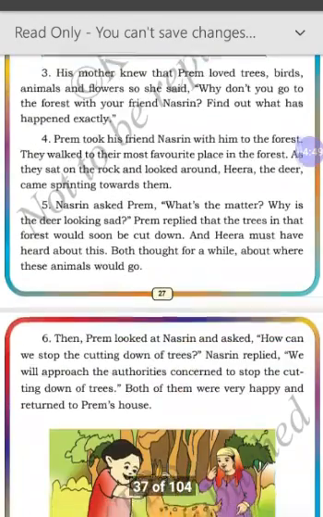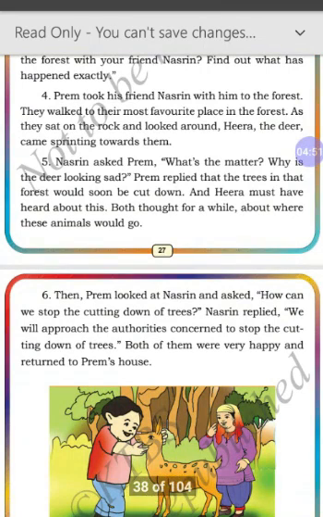Now, let's look at the fourth paragraph. Prem took his friend Nazreen with him to the forest. They walked to their most favorite place in the forest. As they sat on the rock and looked around, Hira the deer came sprinting towards them.